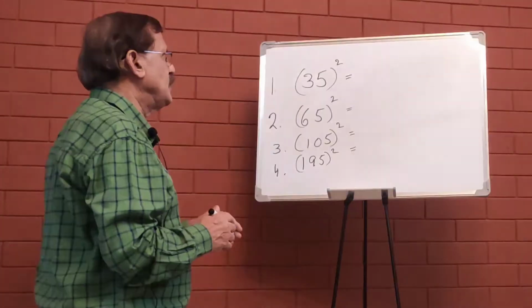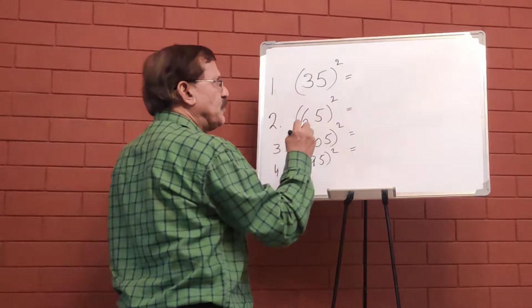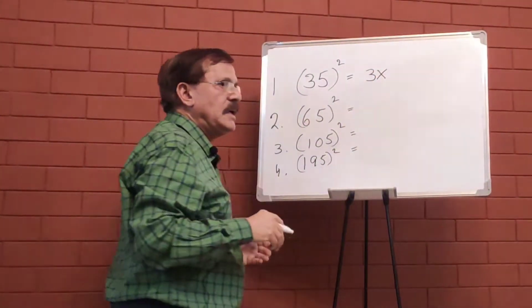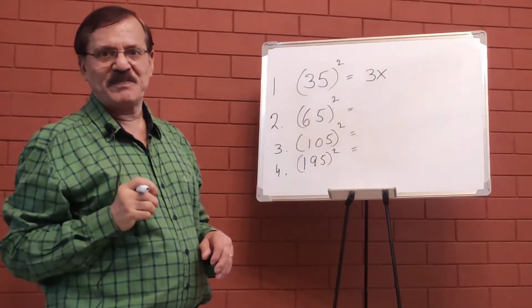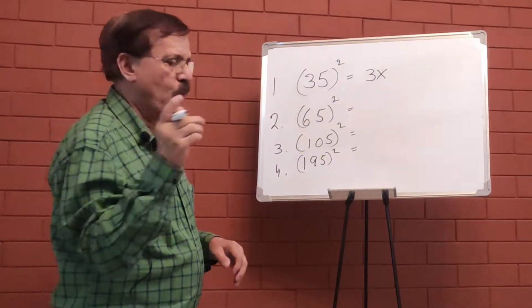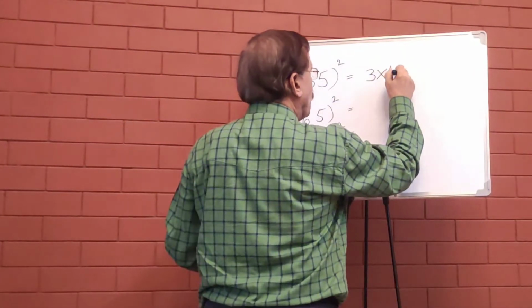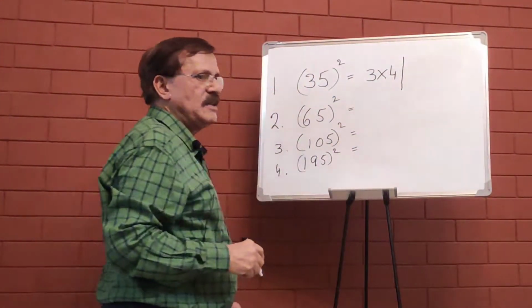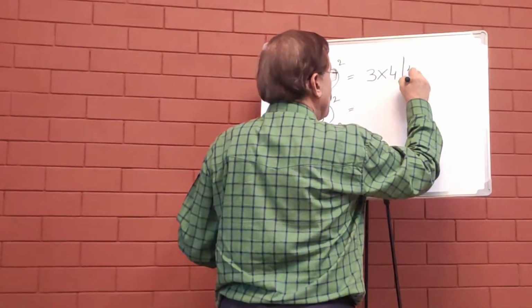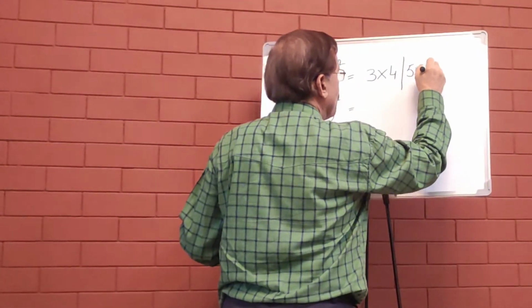Now in the first question, 3. We'll take 3 first. 3 multiplied by the next number after 3. Not 3 into 3. The next number after 3, which is 4. So 3 multiplied by 4 forms the first part of the answer. And the next part of the answer is 5 multiplied by 5.